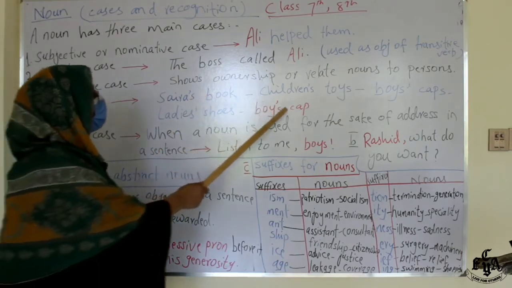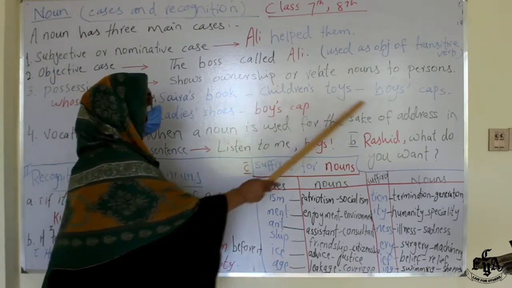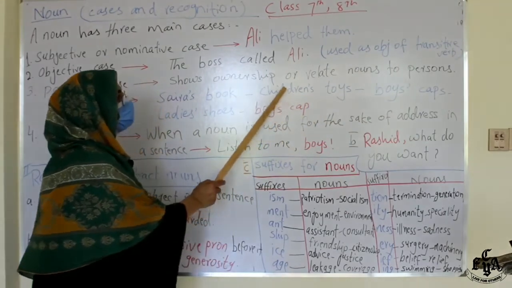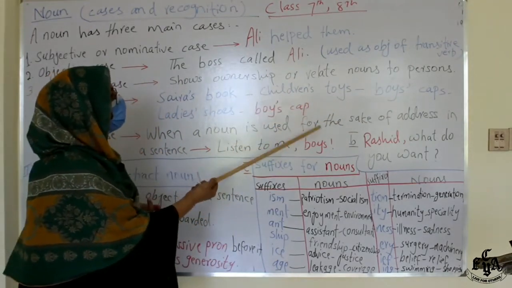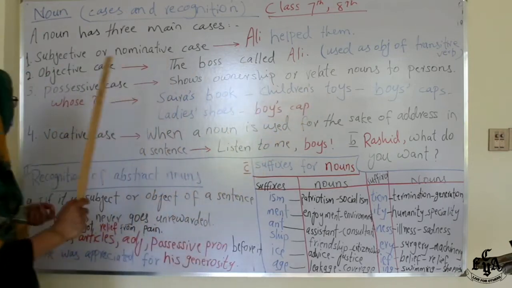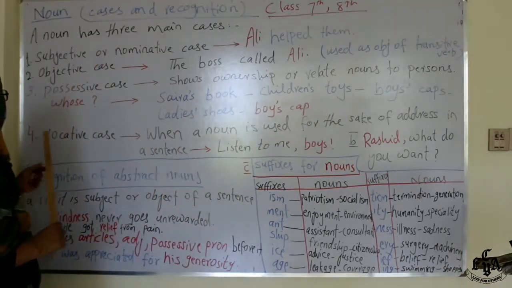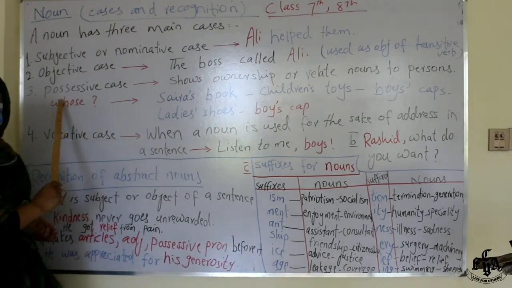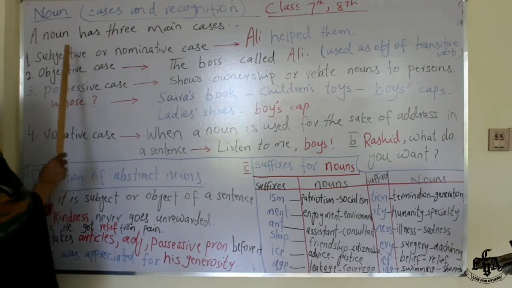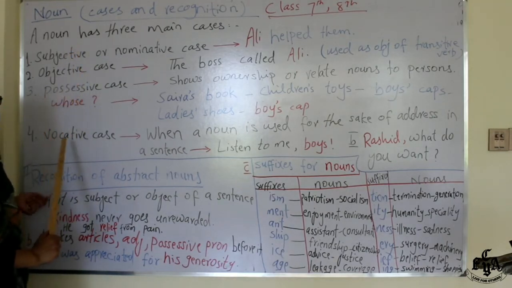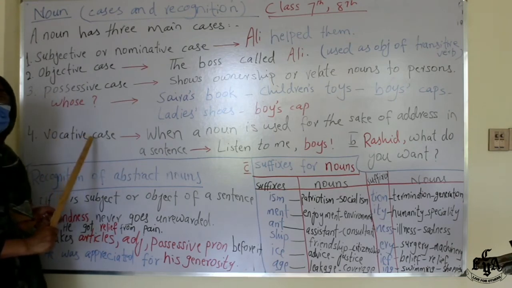Like we say cape of boy, capes of boys, toys of children. So when you want to replace of by an apostrophe, the form is like this. And the possessive case, as I told you, answers the question whose. Here who, whom, whose.